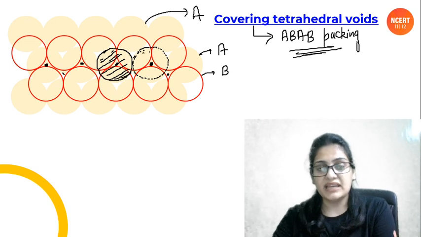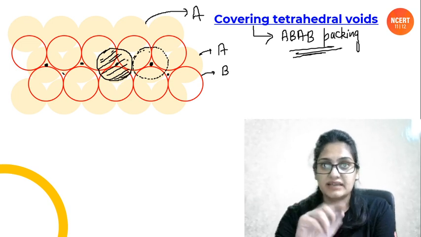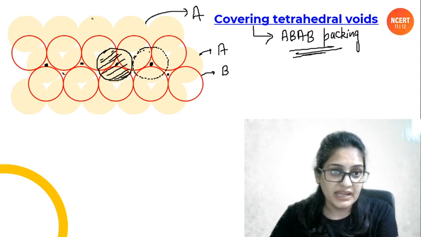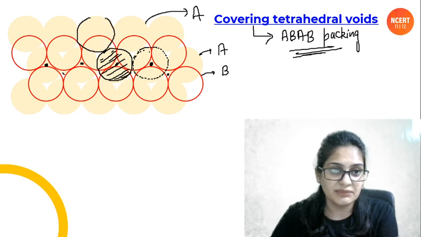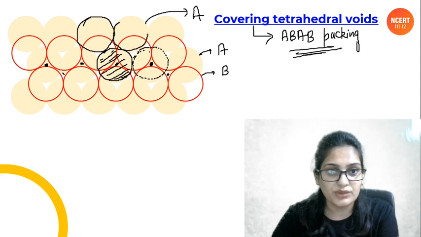First, let's see how many atoms it is touching in the same layer. If you see carefully, it is touching this atom in the same layer, then it is touching this atom. How many atoms is that? 2 atoms.